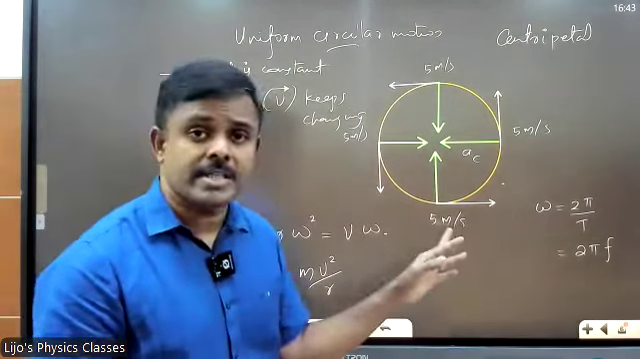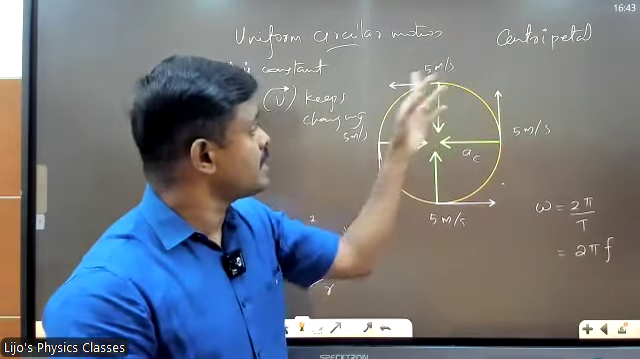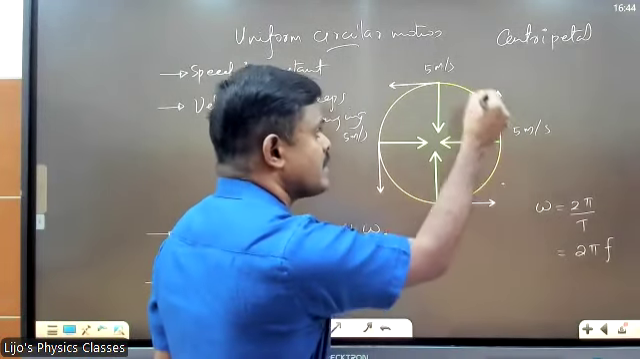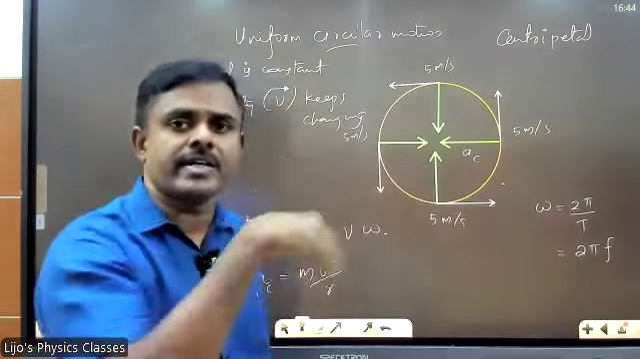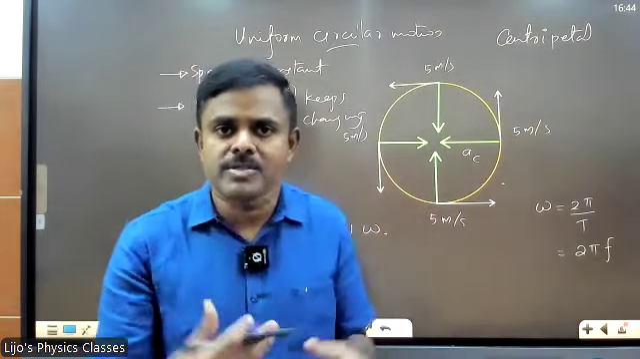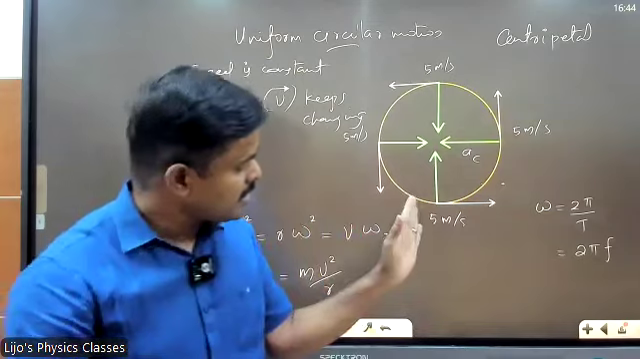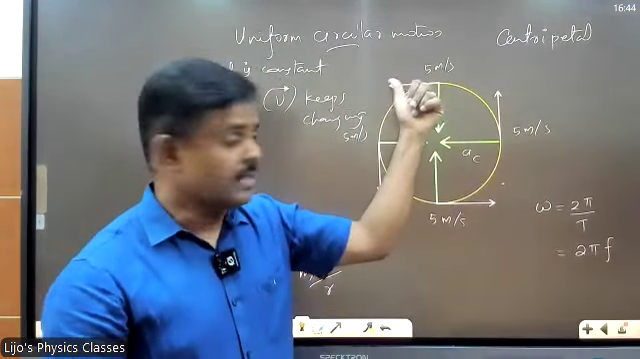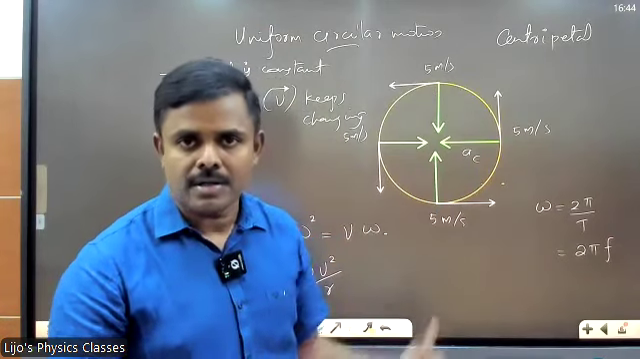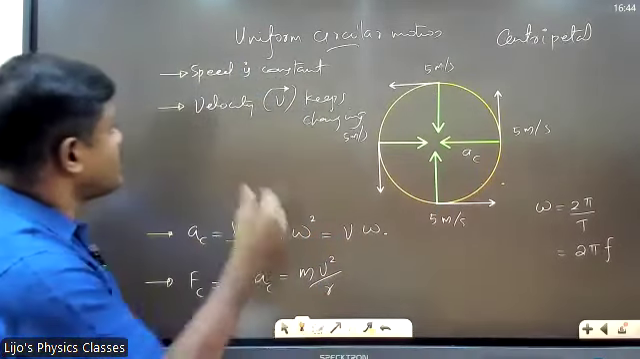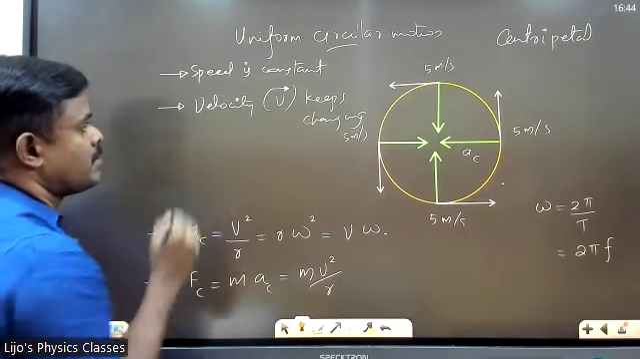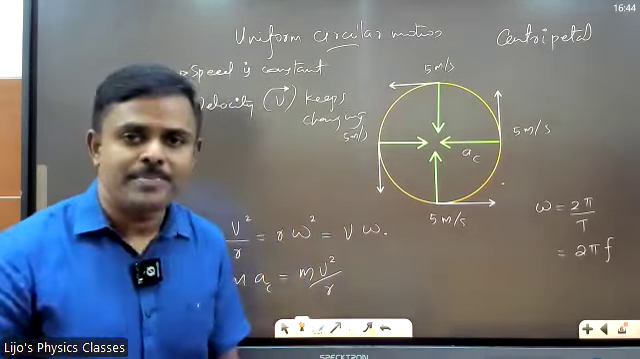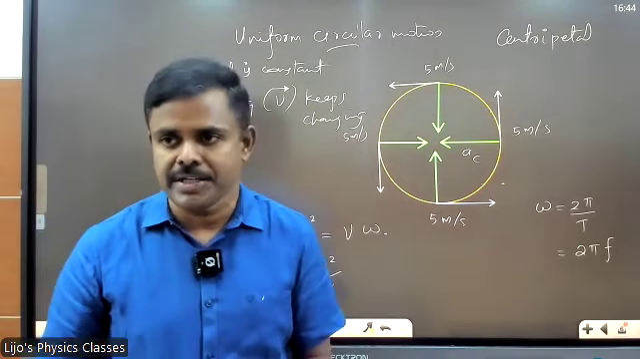Look at this, 5 meters per second here, 5 meters per second here, and even here, 5 meters per second. Everywhere it is 5. But the direction keeps changing. Here it is to the right, here it is up, here it is to the left, and here it is down. Got it? So speed is constant here, but velocity keeps changing continuously. Why? Because the direction changes continuously.